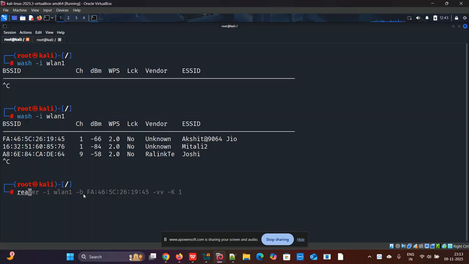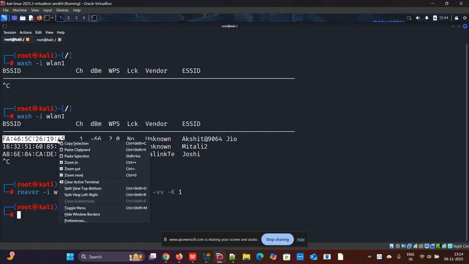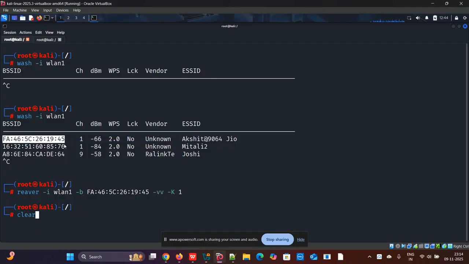So the command will be reaver -i for interface. I'm using the wlan1 interface. -b for the MAC address. Which MAC address do I need to attack? Now you can see I need to attack this particular address, right? So I'll copy it, and I'll paste it here instead of this. Okay, and enter.